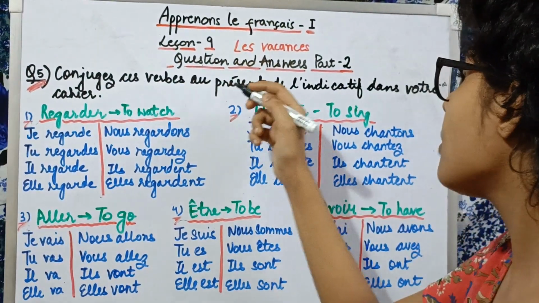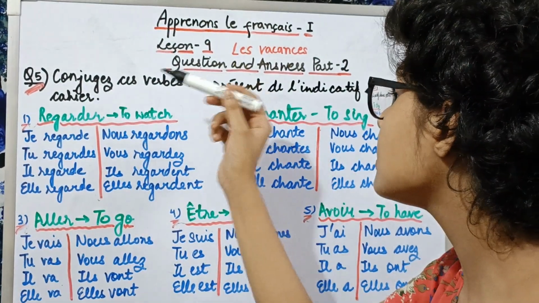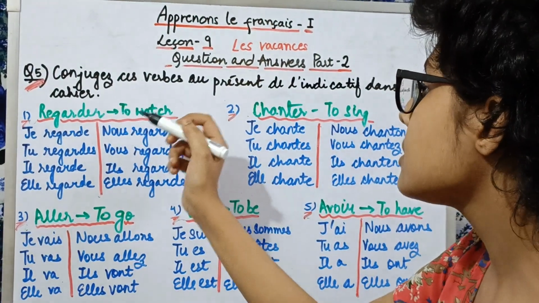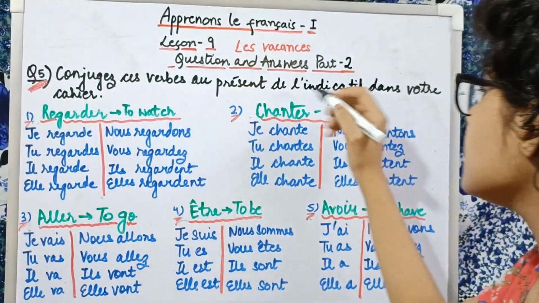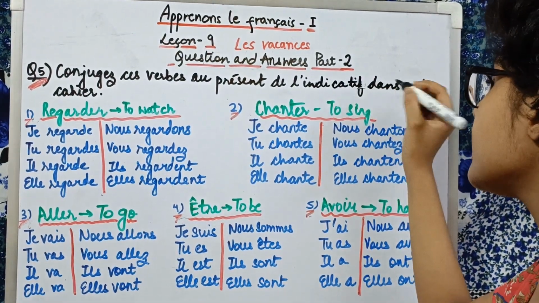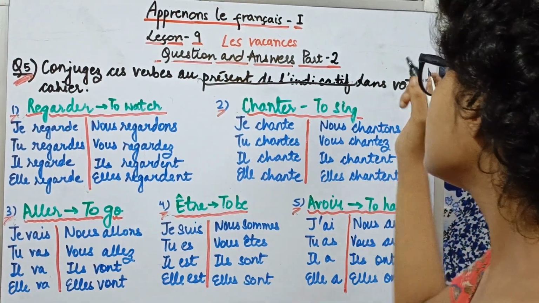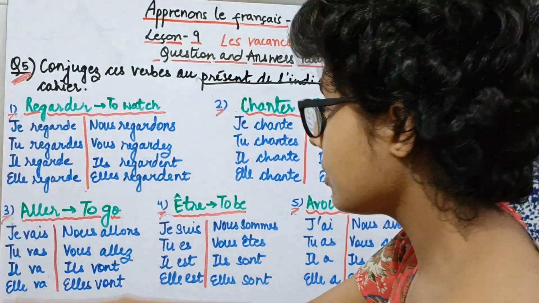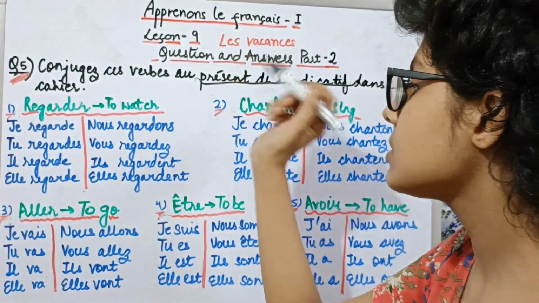Conjuguez ces verbes au présent de l'indicatif dans votre cahier. It means conjugate these verbs in present tense in your notebook. So the important word here that is very new for you all is présent de l'indicatif. Always remember that whenever this whole word is written to you, then you need to remember that it means the present tense. So here we have the first part, that is regarder, and it means to watch.